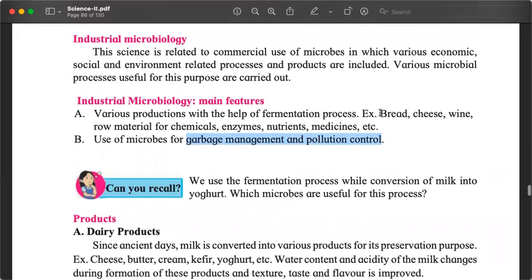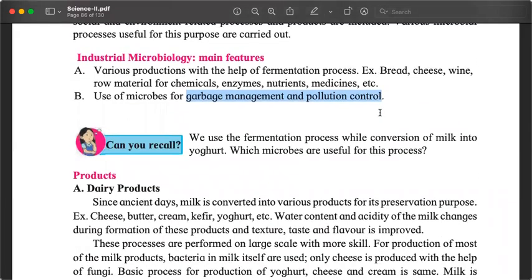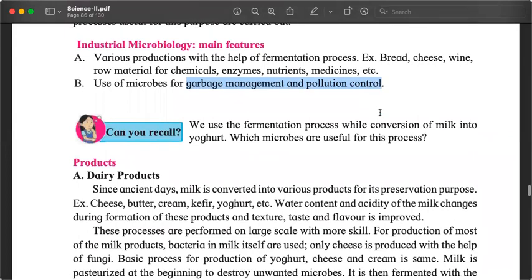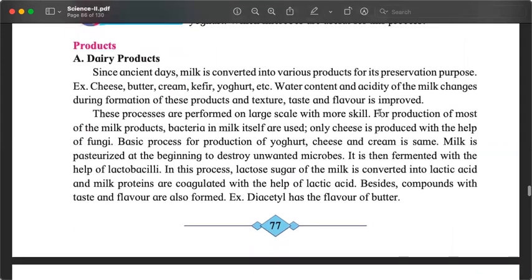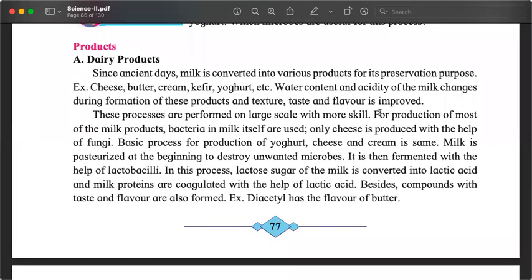So after this background of what microbiology is and what we are going to study, we started the study by looking at some dairy products. Dairy means related to milk. And we realized that most of the dairy products, which are made from milk, are produced by bacteria that are present in the milk.